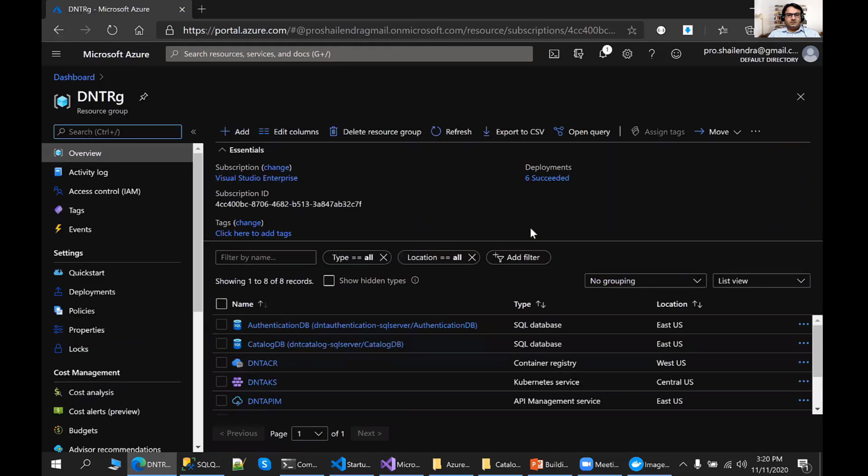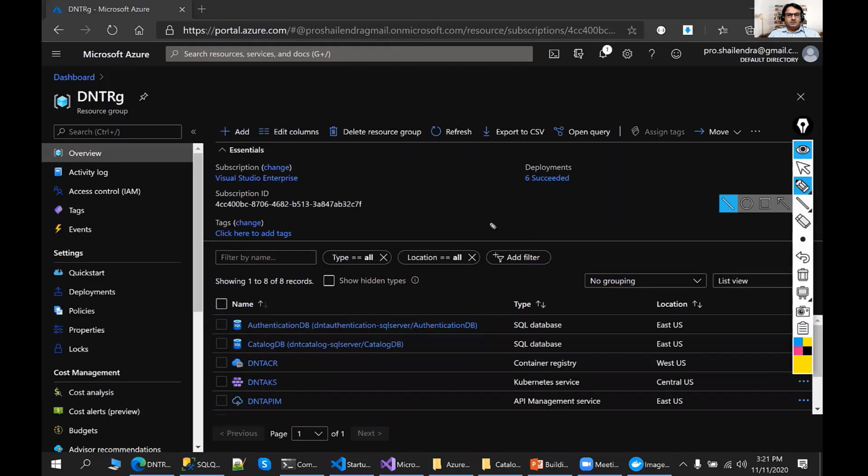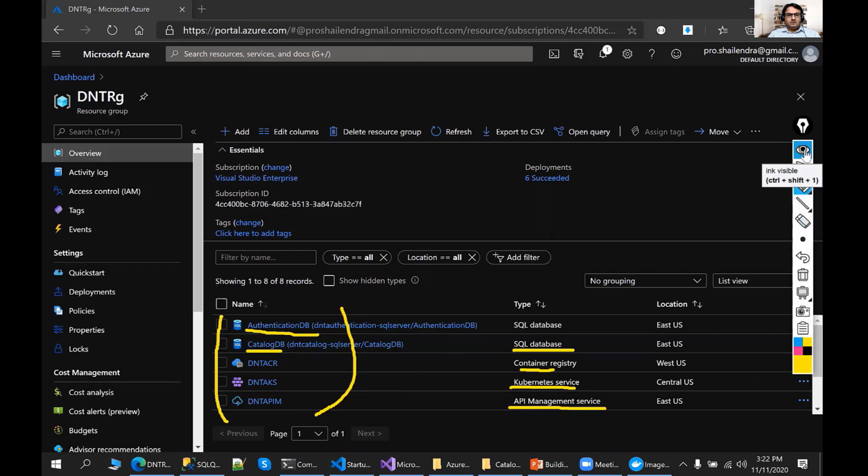It's simple. We have a DNT resource group where we have created things. We created a Kubernetes service, a registry, and databases. We have a database for the catalog service, a database for the authentication service, and an API management service as well, through which we will access things. So these are the resources you need to create in Microsoft Azure so that we can do the deployment. Now let's go ahead to the next step.